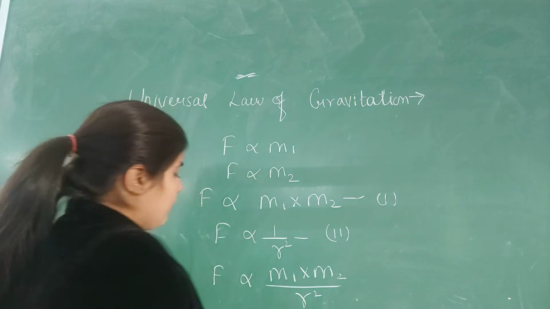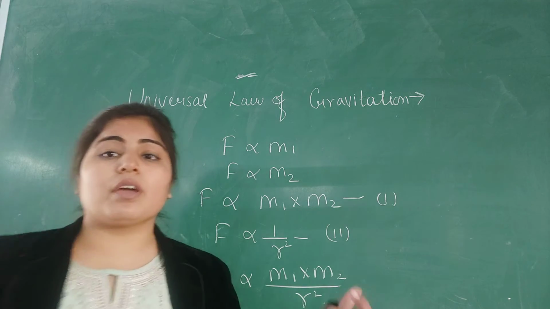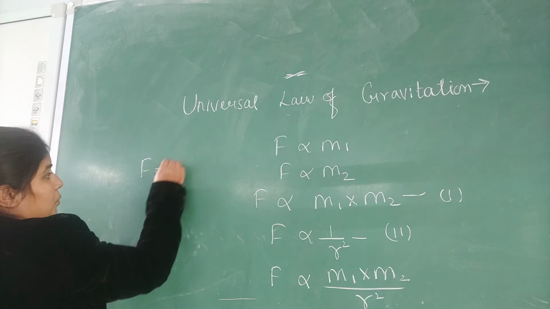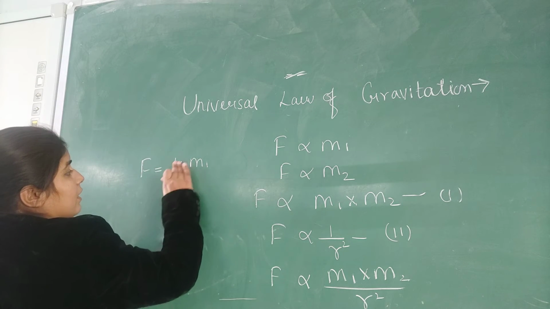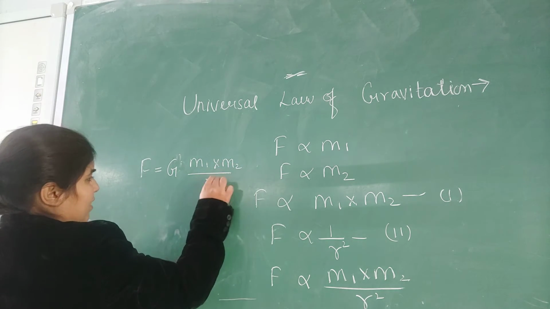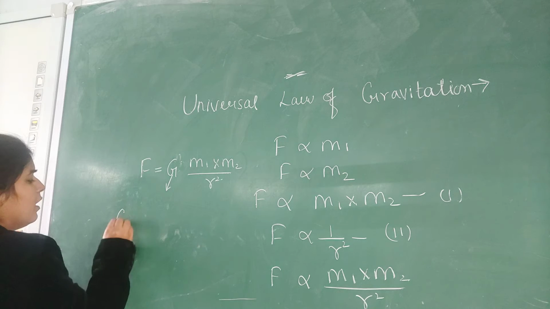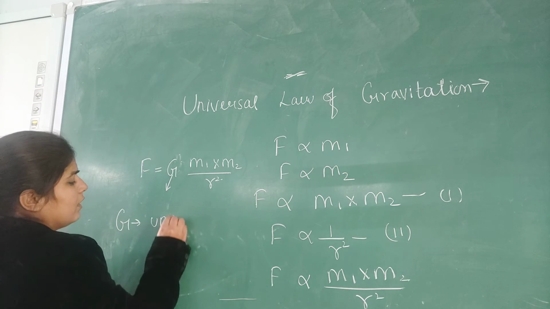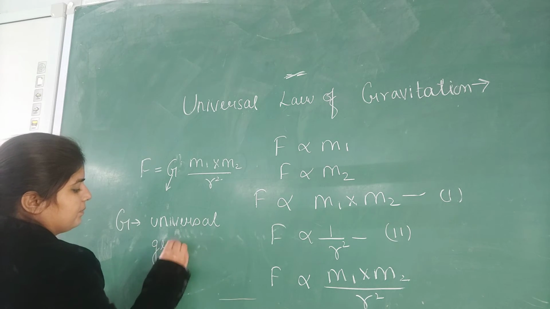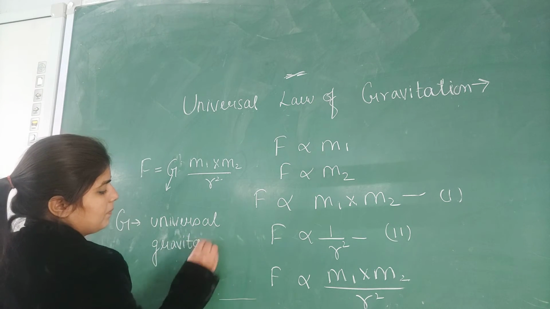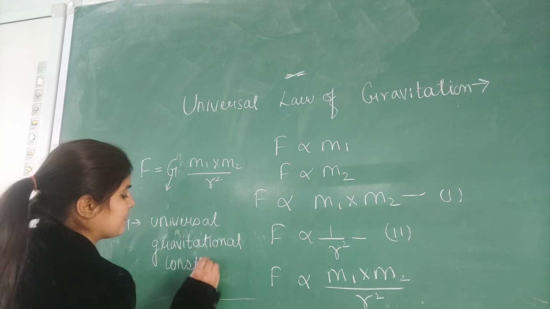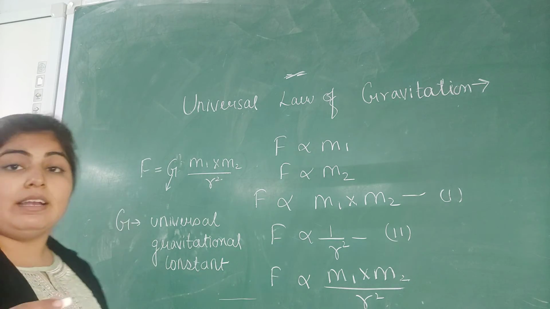Now we know that whenever we remove the proportionality sign, an equal sign and a constant will come. So the force will be equal to G m1 into m2 upon r square. Here G is a constant that is known as the universal gravitational constant. Its value is 6.67 into 10 to the power minus 11.